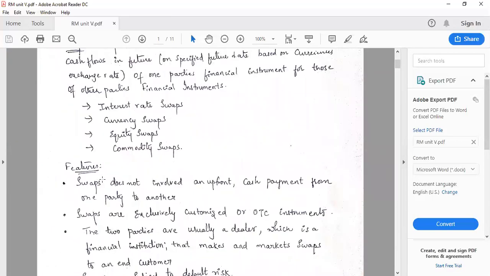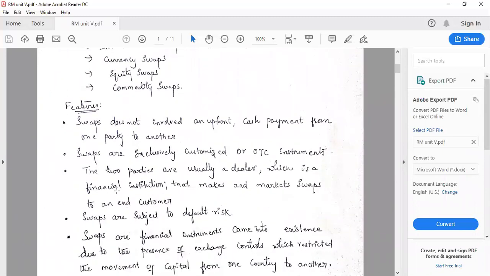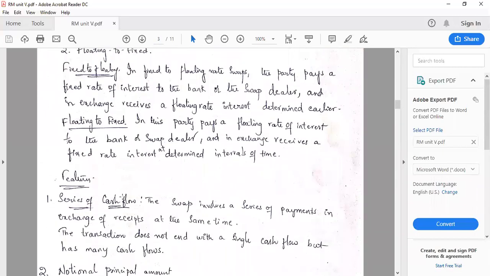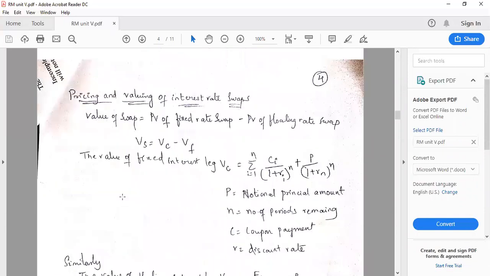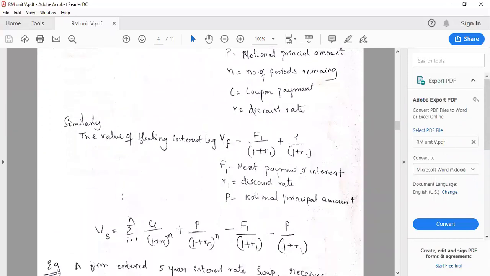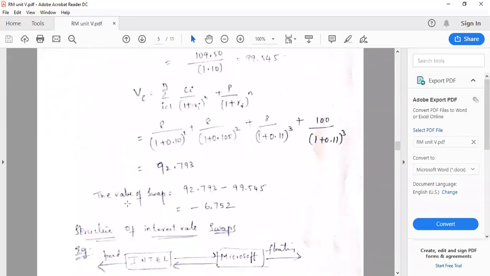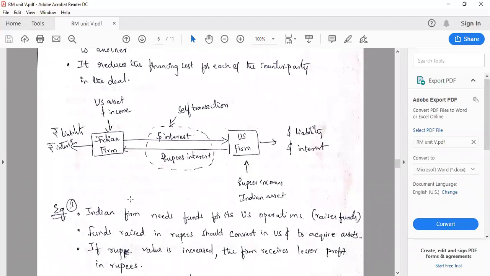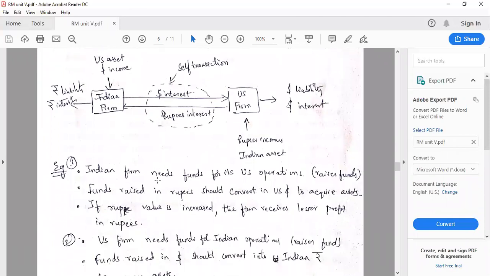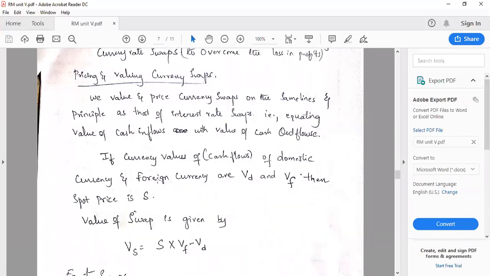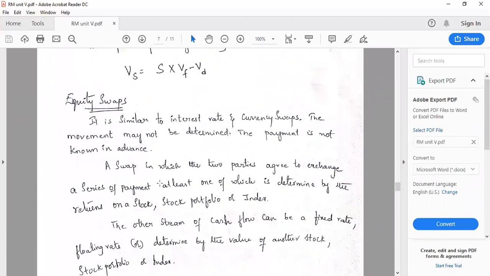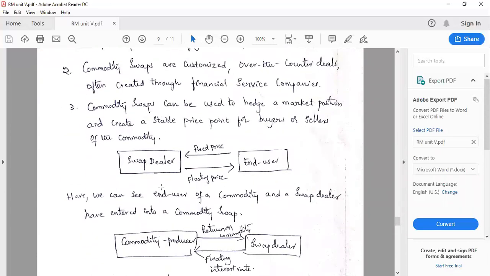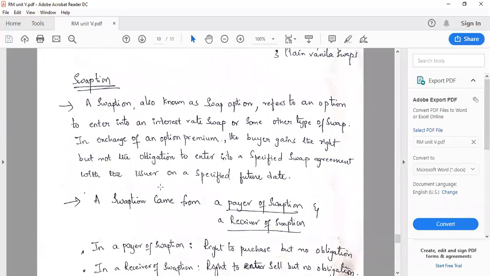In this unit we have only a few topics: swaps, different types of swaps, how it evolved, and interest rate swaps, currency swaps and its structure, currency rates mechanism, how it converts liabilities and assets into another country, and pricing, equity swaps, pricing and valuing, commodity swaps, pricing and valuing its structure, and finally swaption.